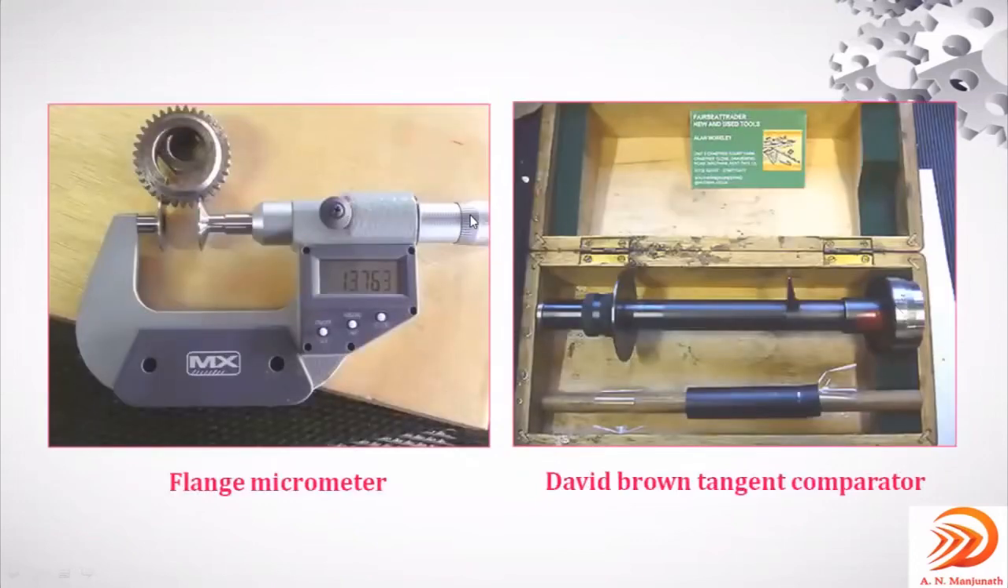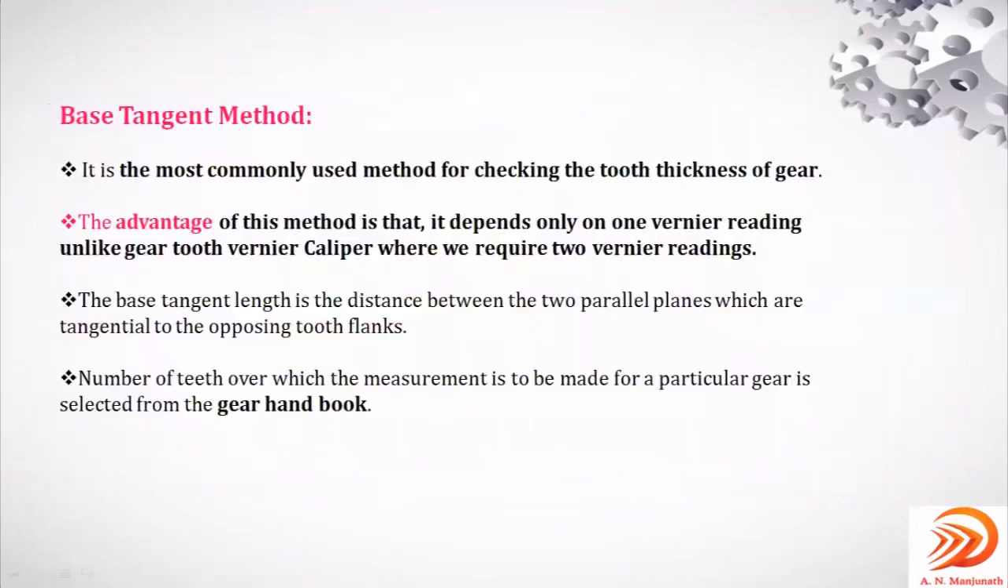Or if you take this comparator, only one micrometer reading is enough. No need to go for two readings. So the time consumed is reduced, right? Unlike the gear tooth vernier caliper, where we require two vernier readings. So this is the advantage of this base tangent method. I hope all of you are understanding what I am trying to explain, right?